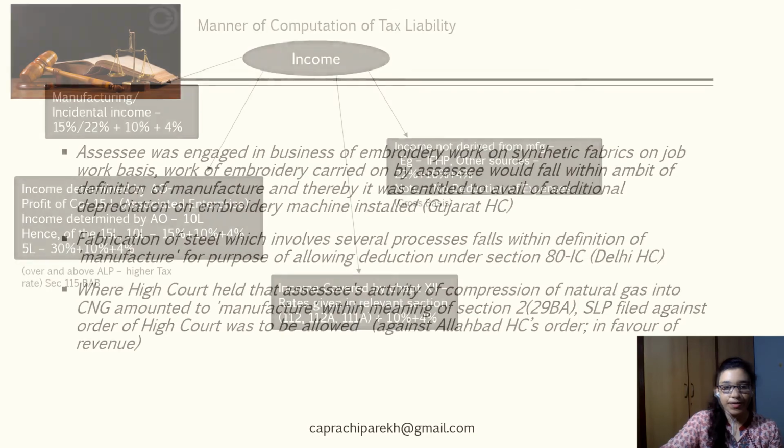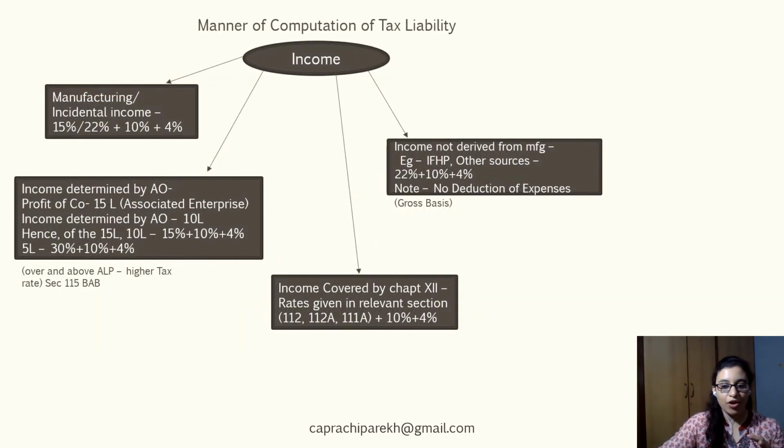Going further, this is a small chart, a diagrammatic representation of the tax rates for certain categories of income earned by these corporate entities.